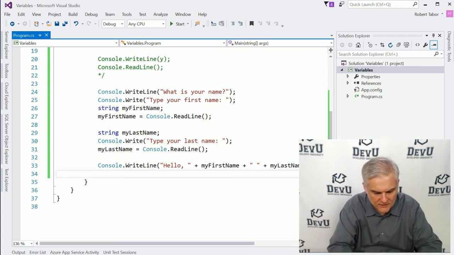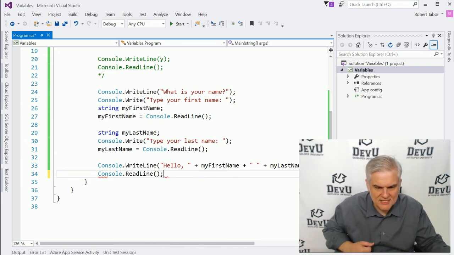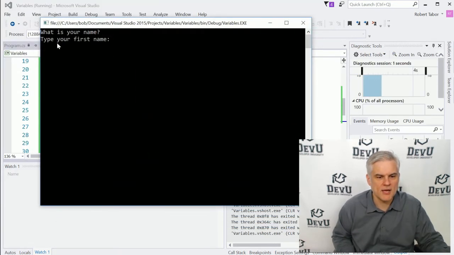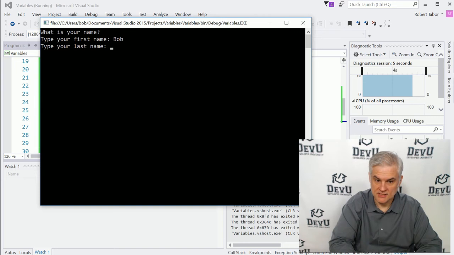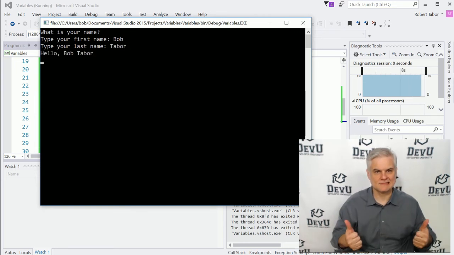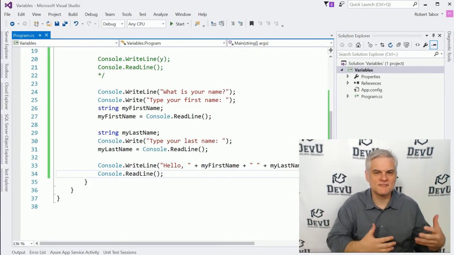We'll give that one more line of code to write because we need to do another read line so we can see the value on screen. Let's run the application, and we have some things we want to talk about here. Okay, so what is your name? Type first name, Bob, enter. Type your last name, Tabor, enter. Hello, Bob Tabor. Awesome.